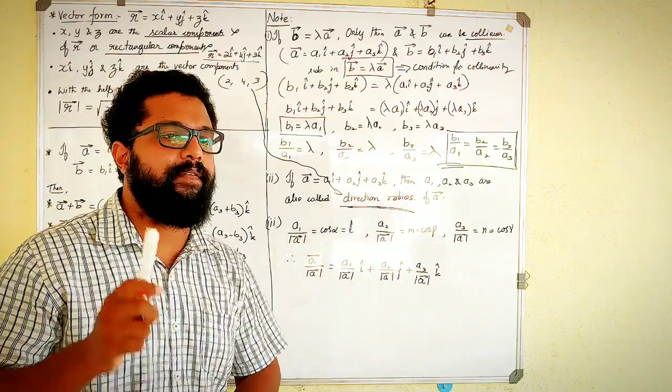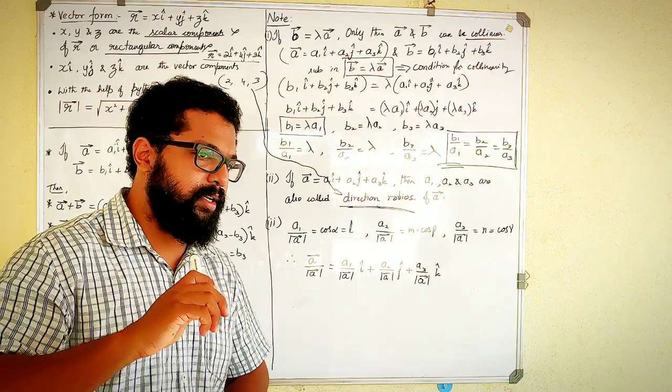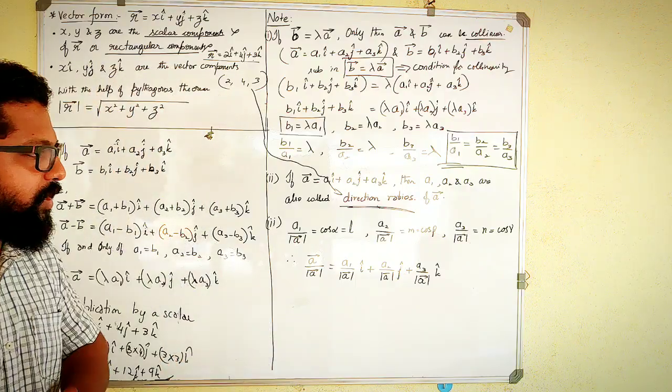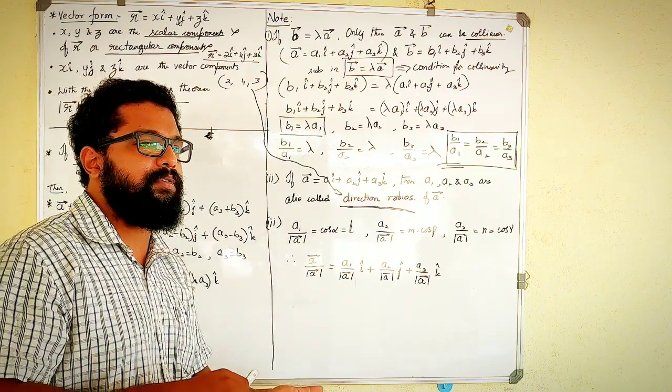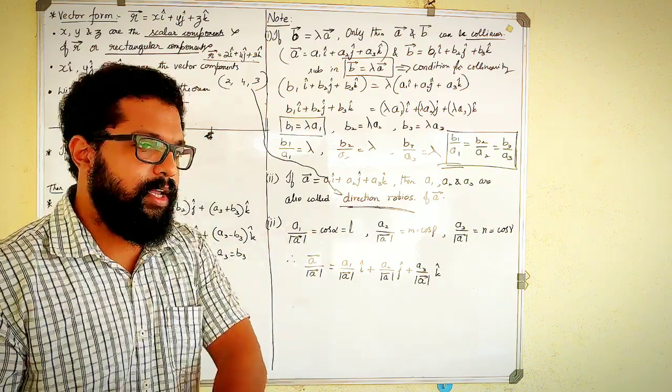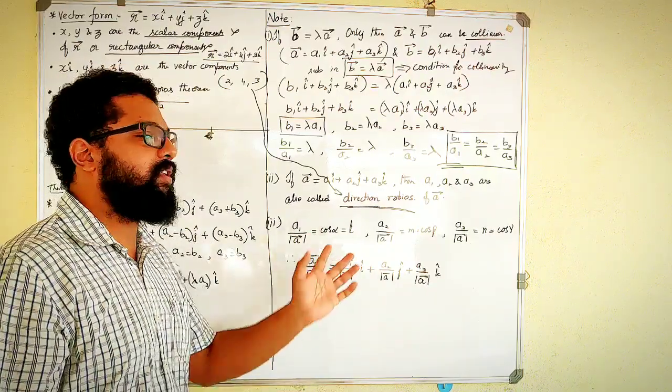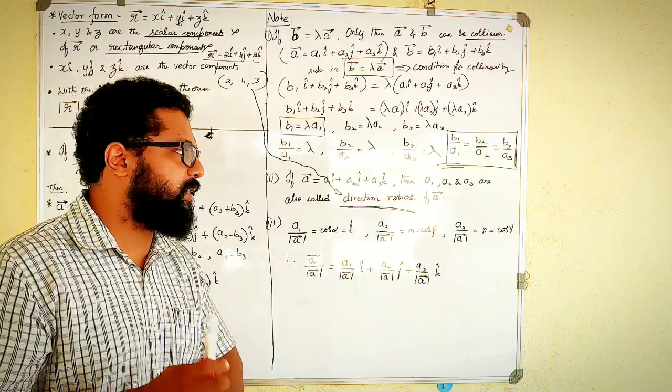Do not get confused with the direction cosines. That is a very important confusion everybody is going to have. When they ask for direction ratios, most students write direction cosines. And when they ask for direction cosines, everybody will write direction ratios. Do not make that mistake.